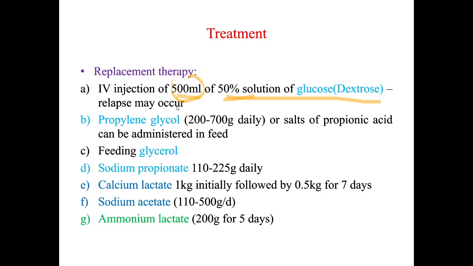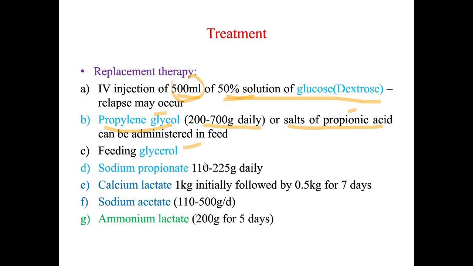But this may cause a relapse also, because this treatment is not followed properly for a particular duration. Another treatment option is propylene glycol, 200 to 700 grams daily, or the salt of propionic acid can be administered in the feed. Propylene glycol or propionic acid we are giving.